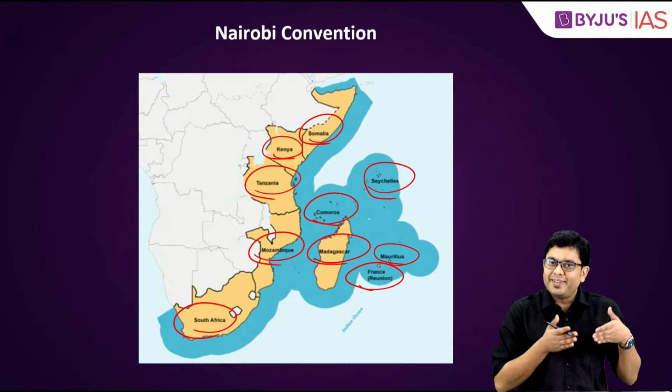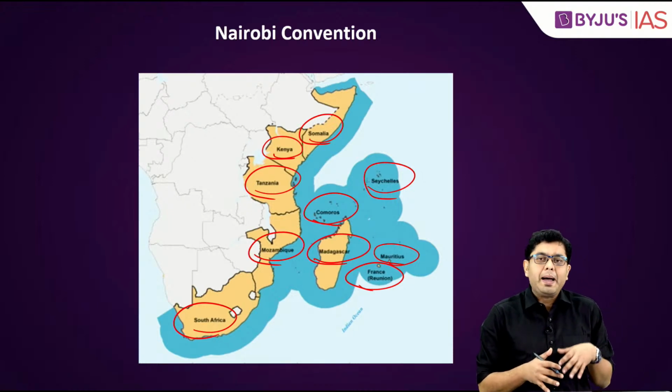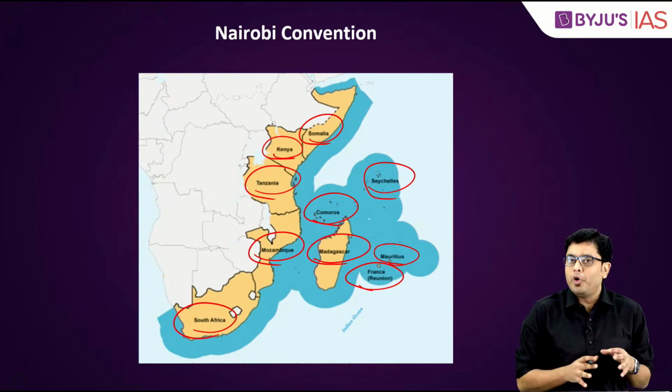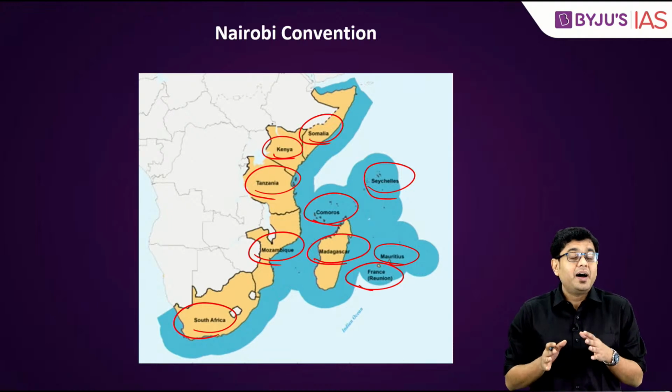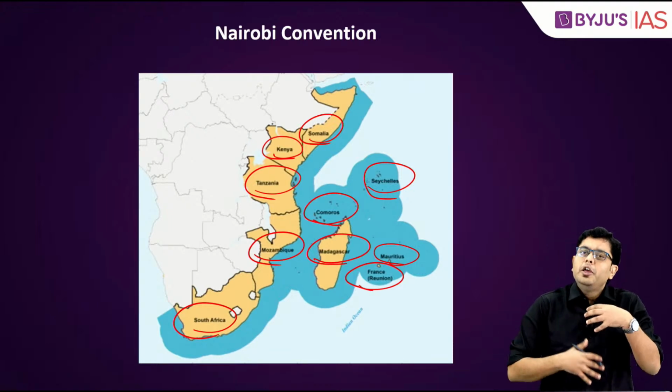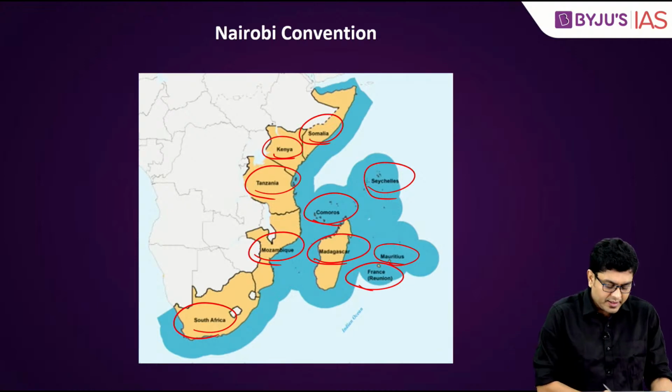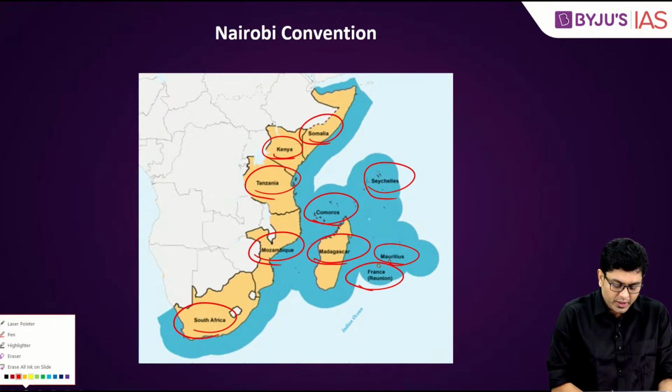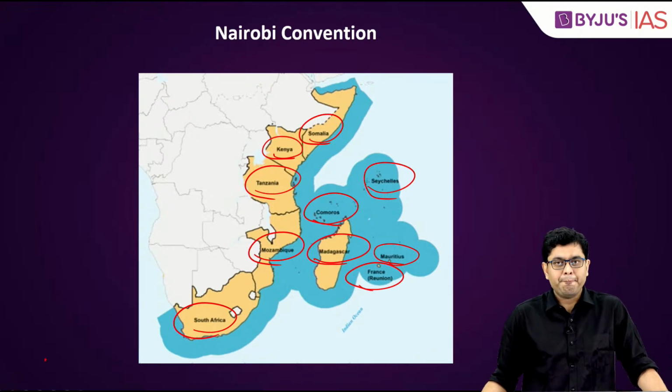So look at this image, look at this particular map. It will help you develop the map pointing as well. And these are important, because all these are present in the region of the Western Indian Ocean. So obviously these are the natural members of the convention. India is not one of them.